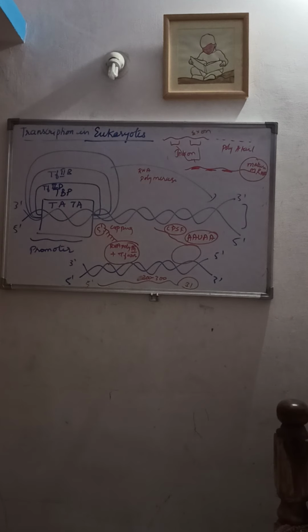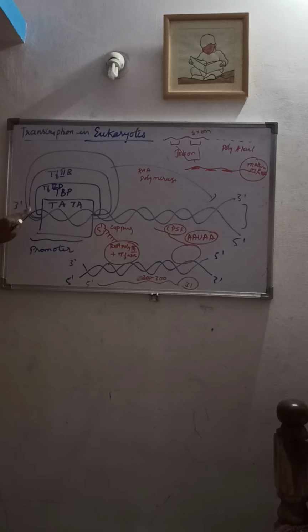This is a double-stranded DNA molecule which consists of what? The promoter gene, and the promoter consists of a primary element called the TATA box. You can see the TATA box, which is a DNA sequence rich in adenine and thymine bases.